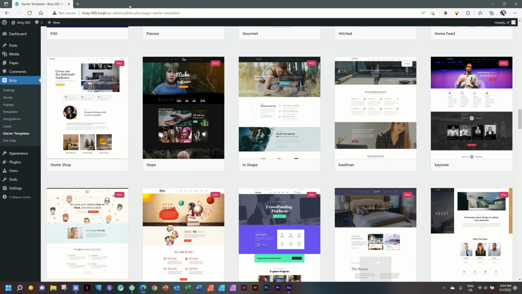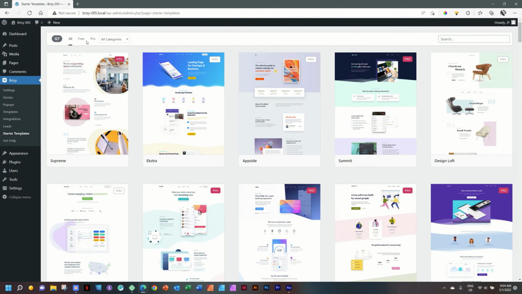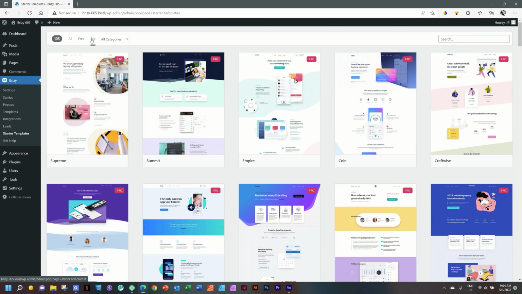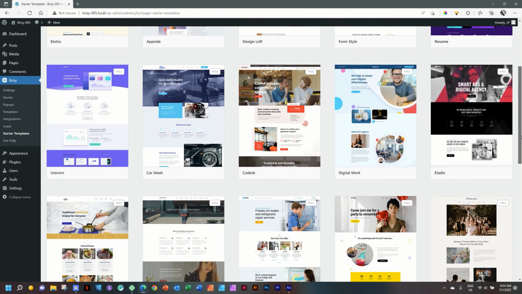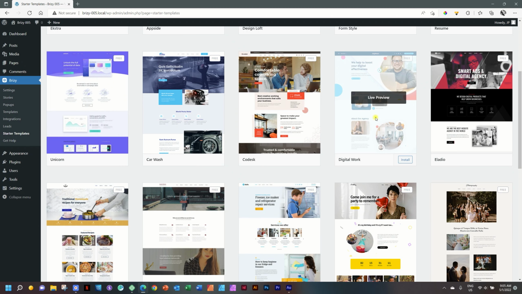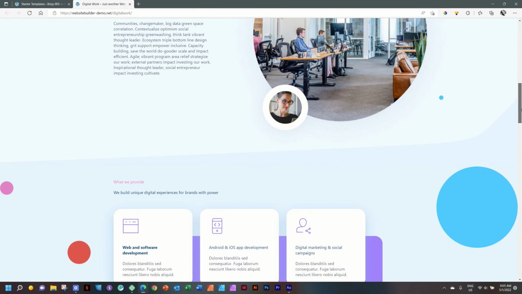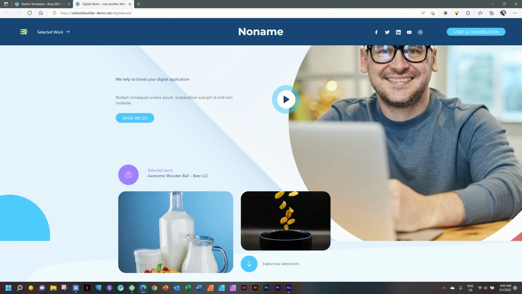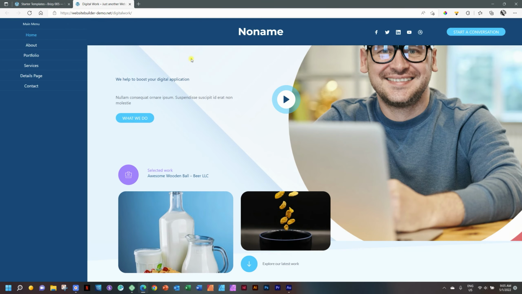So first, let me tell you how to import it 100% correctly. Make sure that if you are a Brizy Pro user, that you have Brizy installed, the Brizy Pro installed, and that your license is activated. Those three. Of course, you need the free, then the Pro, and the license. If you do that, nothing can go wrong. Then you have the options here to choose between free and Pro. And I'll choose this free version because this is the one that I played with, digital work. You can click on these guys and then go for a live preview. And you'll see there's a little hamburger menu that has a slide out drawer there for us.